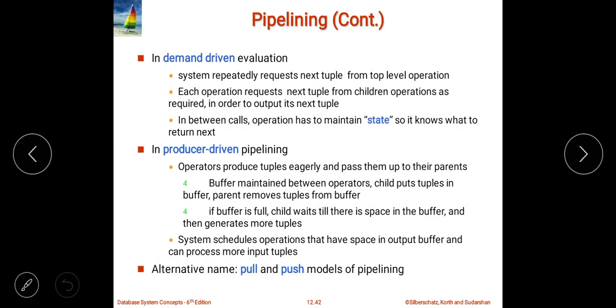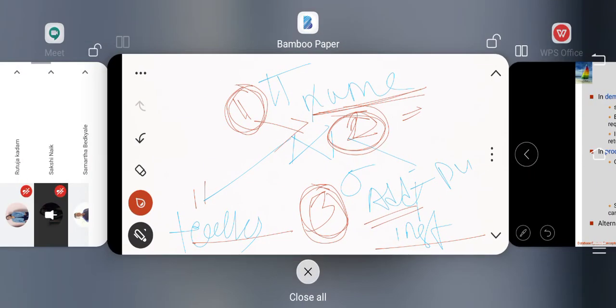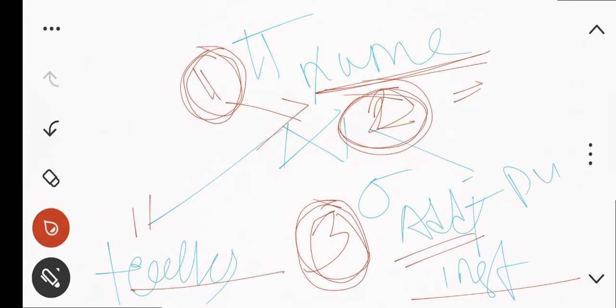Then I am having the second terminology, that is nothing but the producer driven. Now it is opposite. It works from bottom to top. Producer driven means what? Producer driven, the operation produces the tuples eagerly and passes them to the parents. Means what? See, here it will start from the bottom.